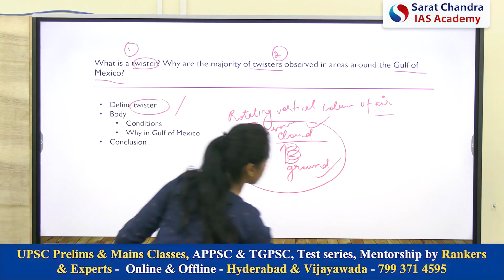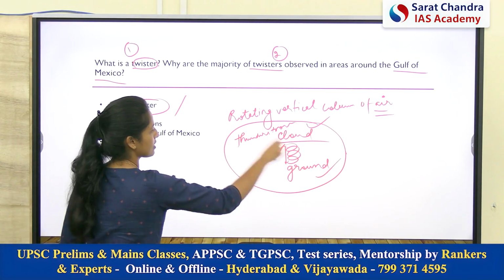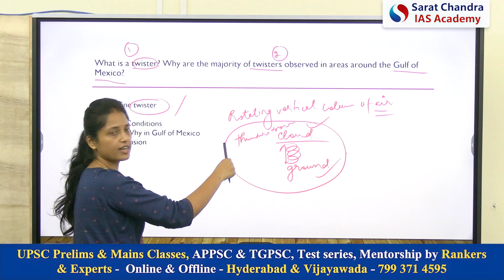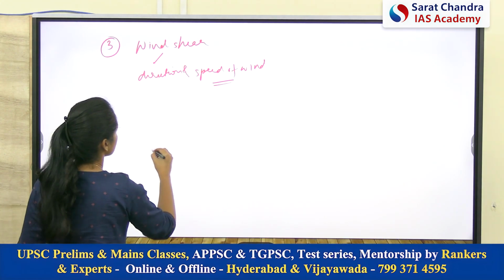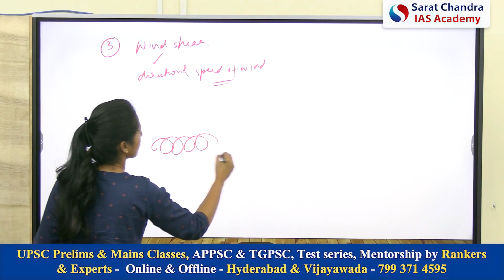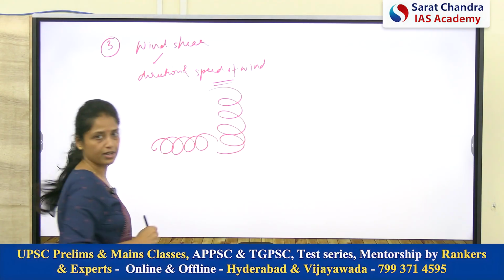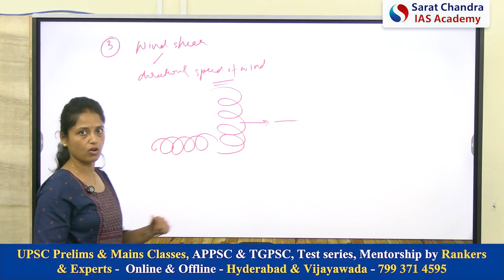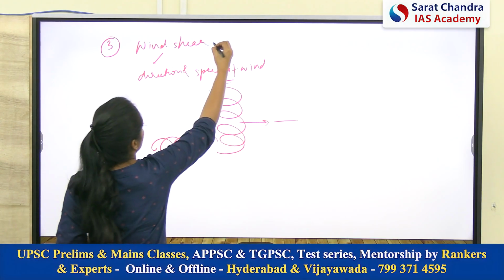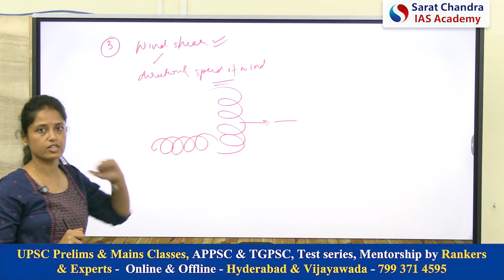But we discussed that a twister is a circular, rotating motion in the vertical direction. So, because of this wind shear, this horizontal motion will get converted into vertical motion, which eventually gets converted into twisters or tornadoes. So, this is the purpose of wind shear. So, wind shear has to be present.